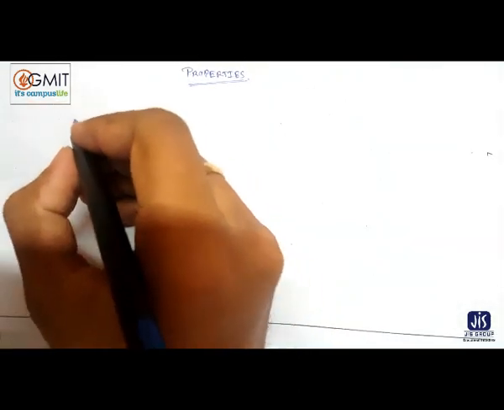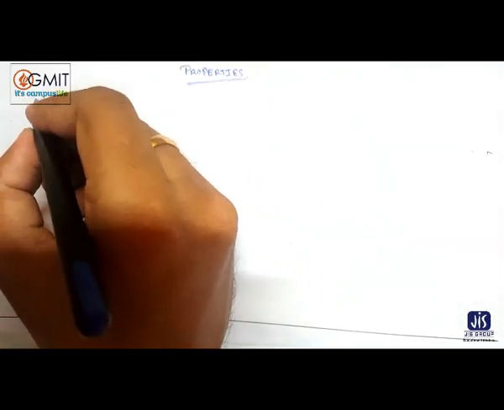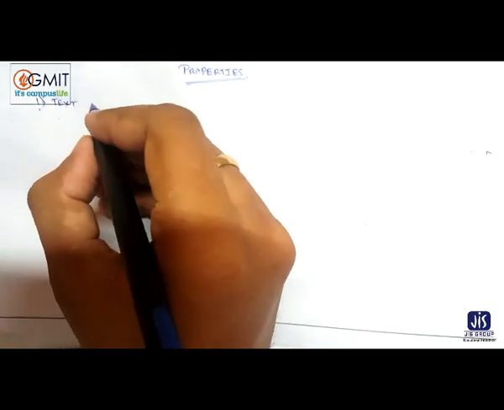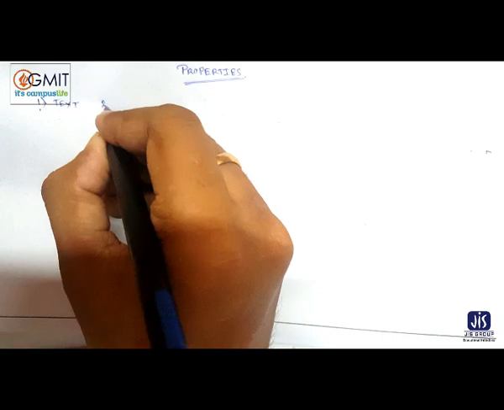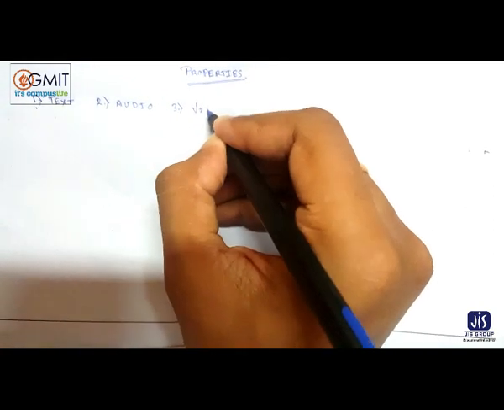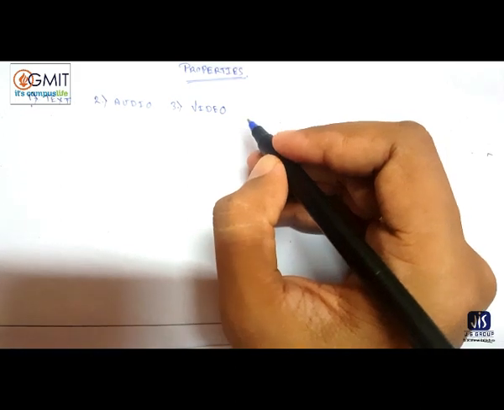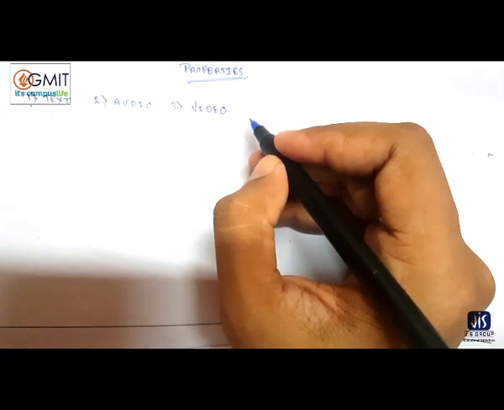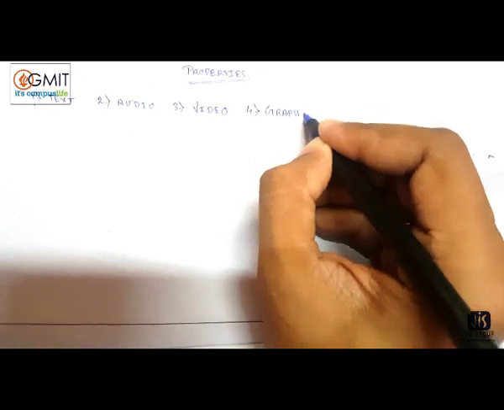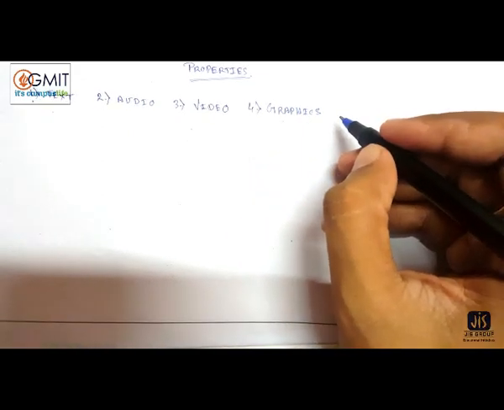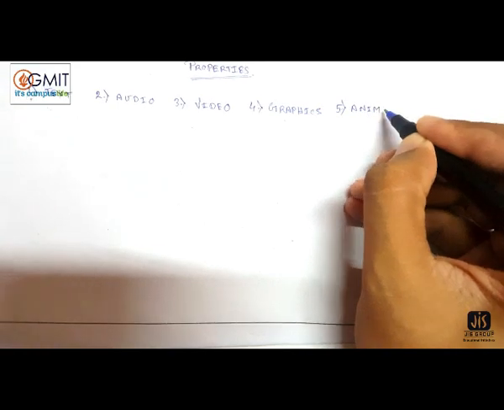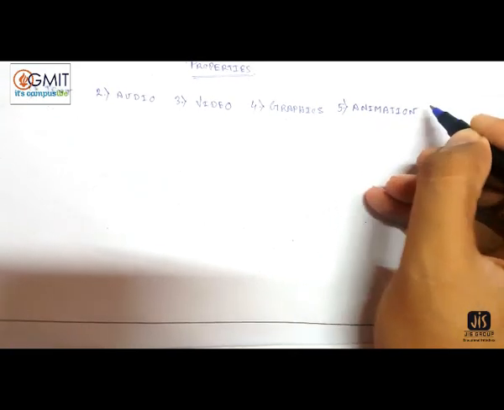I have already discussed: text, audio, video, graphics, and animation, right?